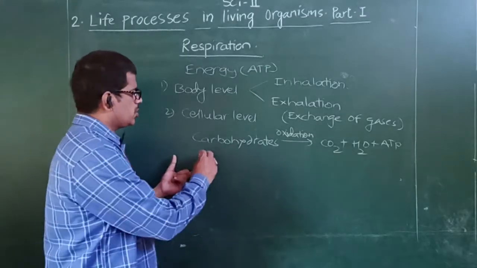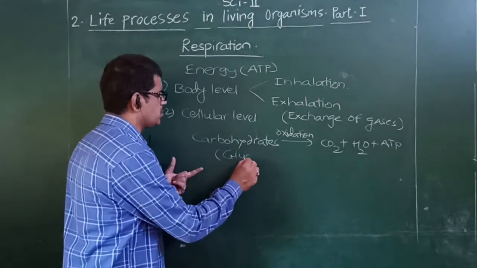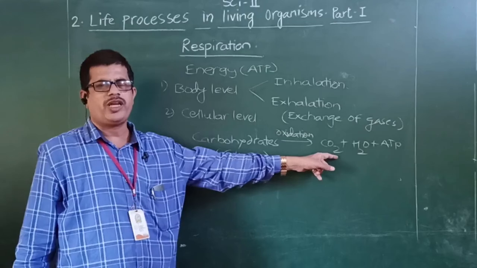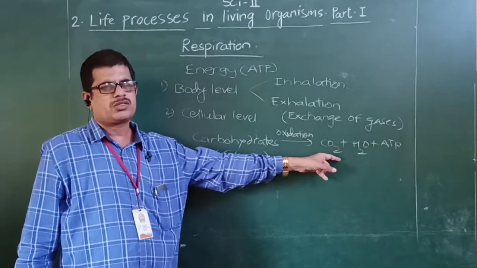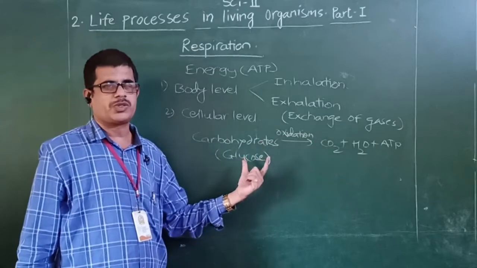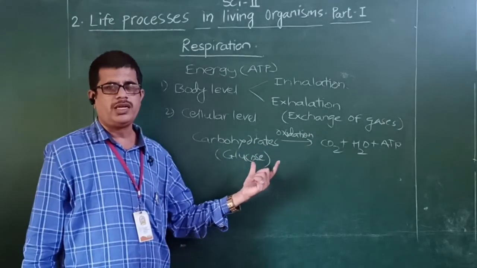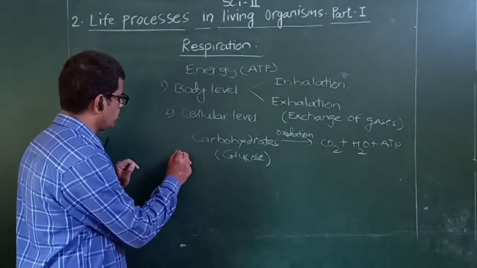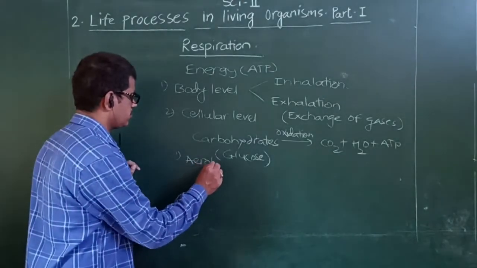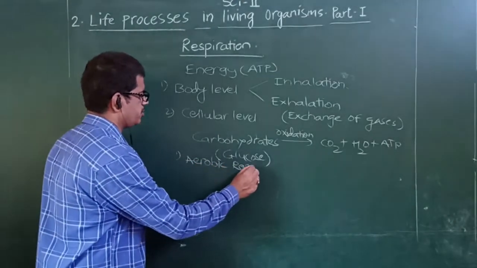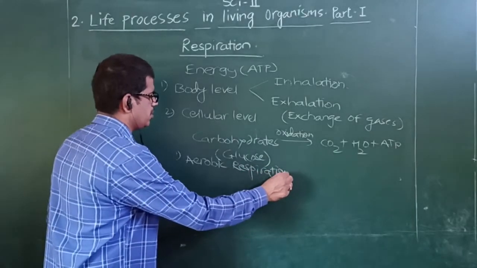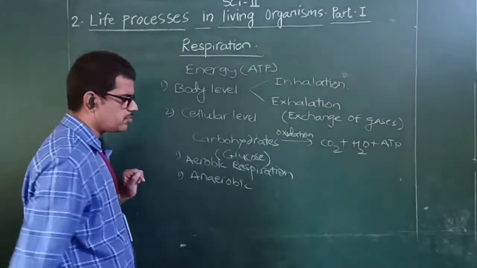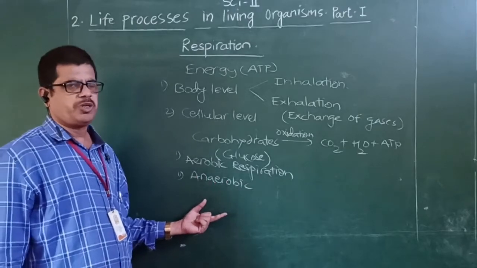Now, as we know, carbohydrates are in the form of glucose. Glucose is a type of sugar, and this glucose is oxidized to form such products. Now, the second important thing required for this process is the presence of oxygen, and on that basis this cellular level respiration is divided into two portions, that is aerobic respiration and the second one, anaerobic respiration.